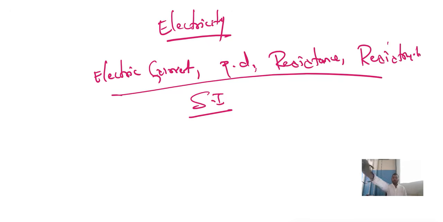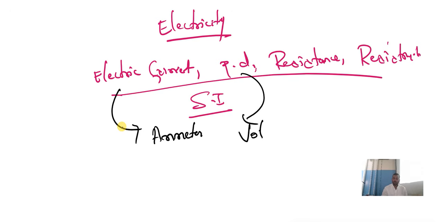Now, how do you measure current? Ammeter. How do you measure potential difference? Voltmeter. How do you measure resistance? Ohm meter.